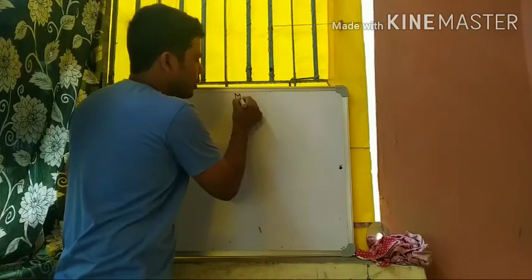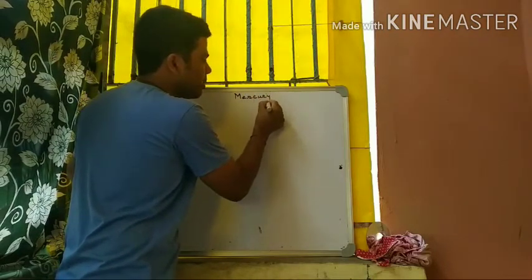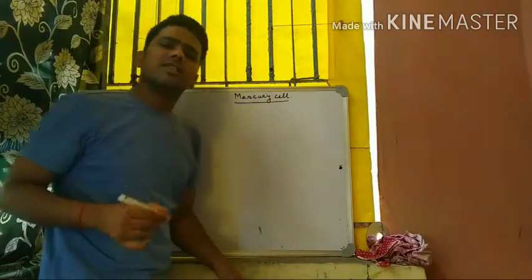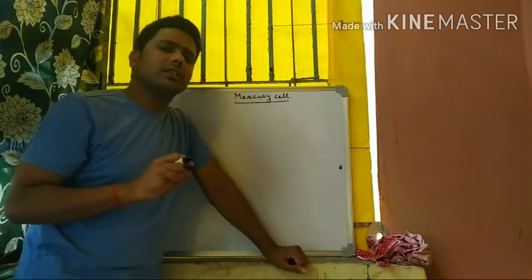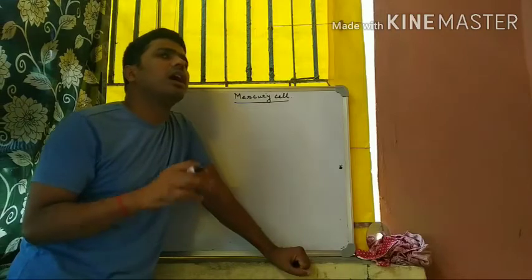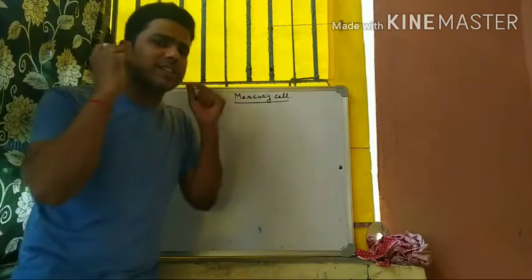The most common primary cell is the mercury cell. We have seen these small cells in different applications. They are used in watches and hearing aids.